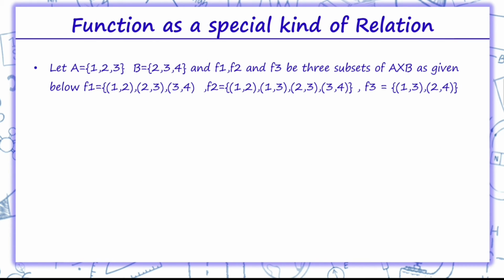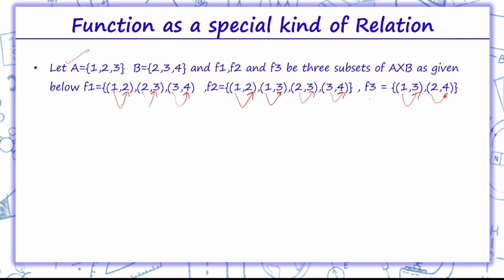Now let's suppose we are provided with two sets. Set A consists of elements 1, 2, 3, and set B consists of elements 2, 3, 4. F1, F2, F3 are three subsets of A cross B that we are provided. F1 is (1, 2), that means the image of 1 is 2, (2, 3), (3, 4). F2 is (1, 2), (1, 3), (2, 3), (3, 4). F3 is (1, 3), (2, 4).